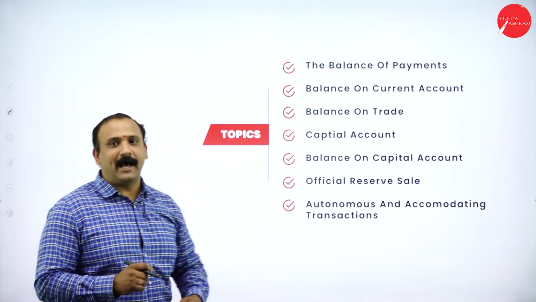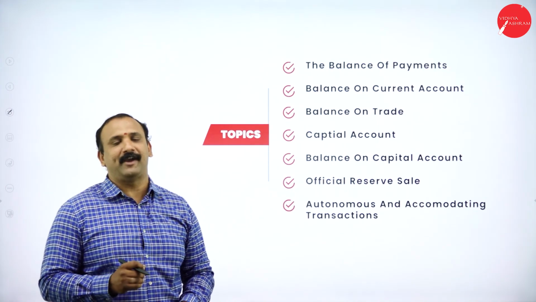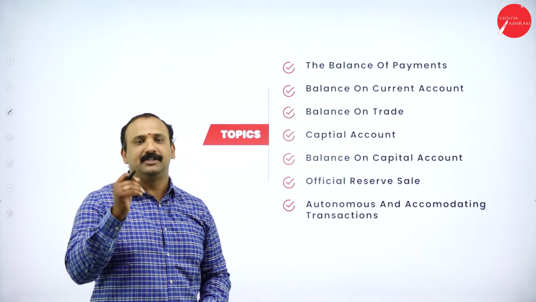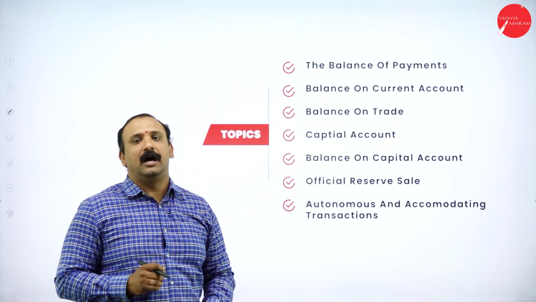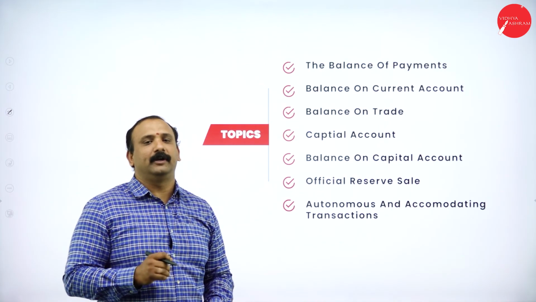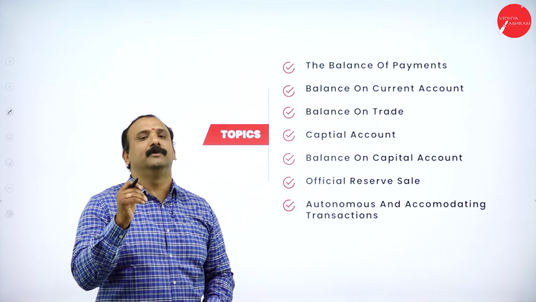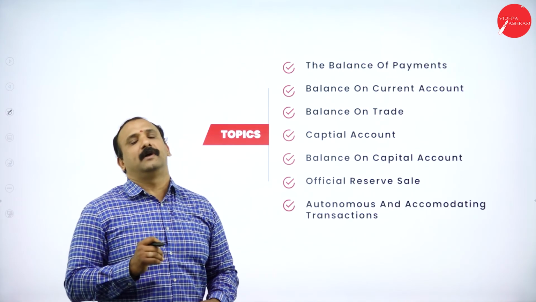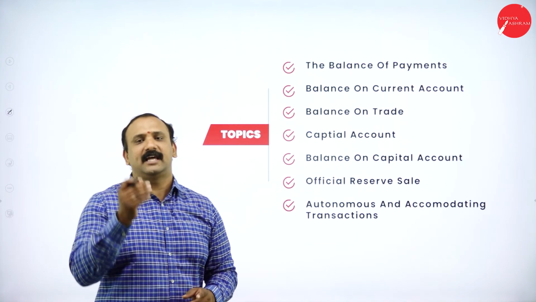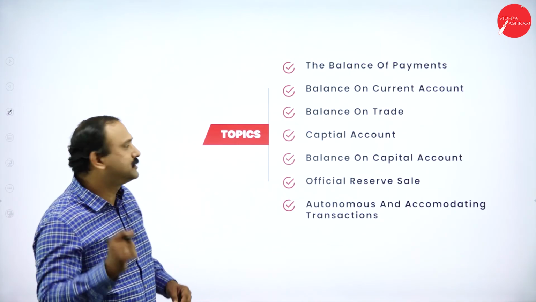So starting with the balance of payments, one of the most favored topics in macroeconomics, balance on current account, balance on trade, capital account, and balance on capital account. We are also going to talk about official reserve sale, autonomous and accommodating transactions. So these are some of the topics that we are going to look into today. So let's have a quick look into the balance of payments.